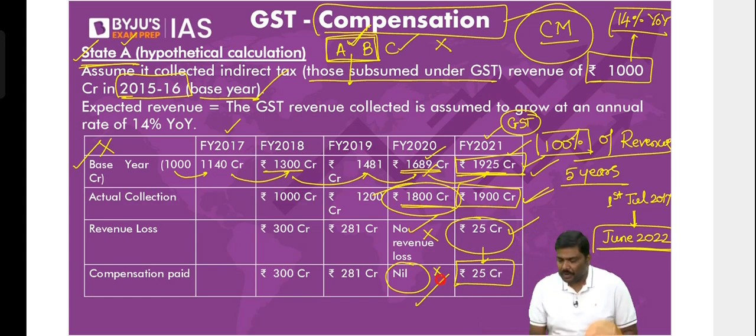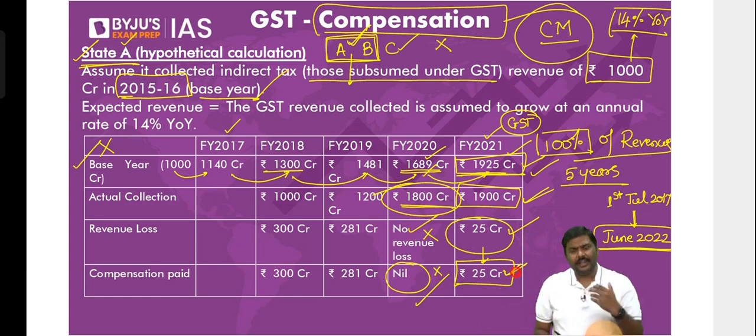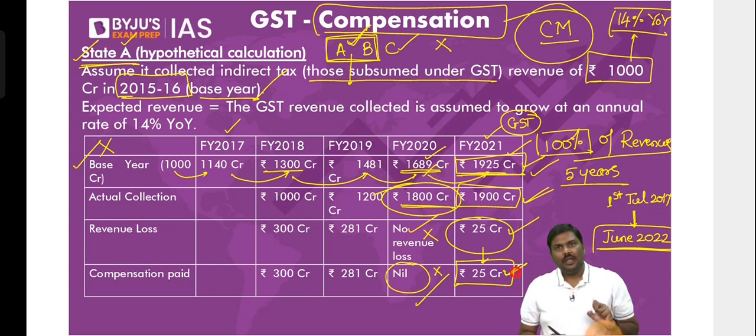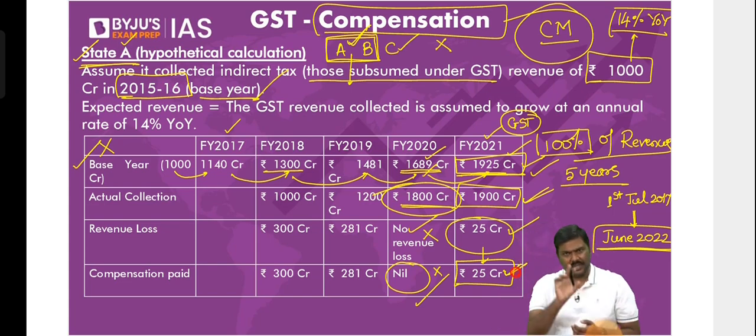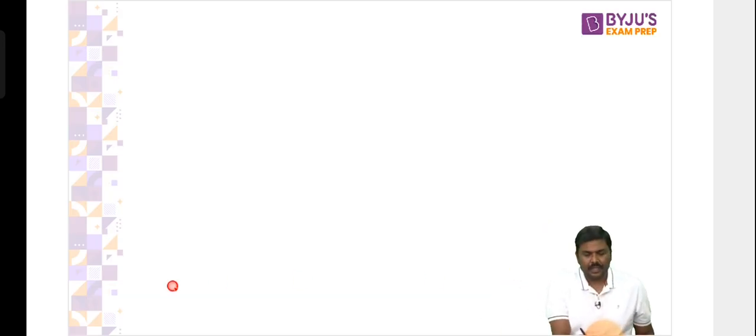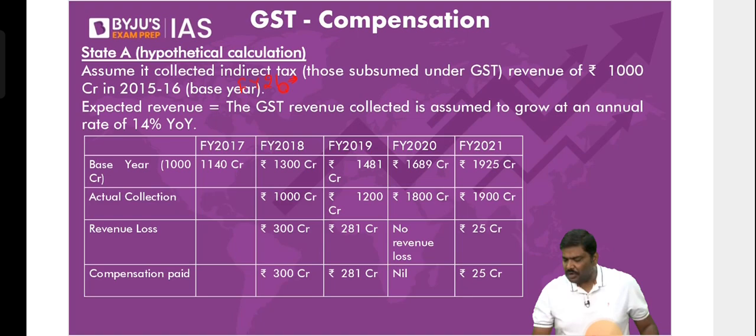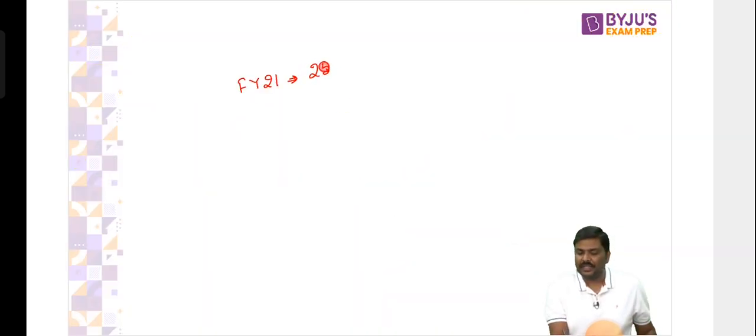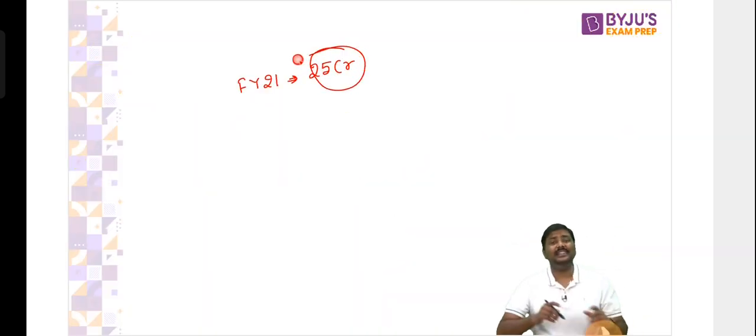Now, the next important point. When you say it will be implemented for a duration of 5 years and the central government will provide the revenue compensation, from where will the central government get this money? For example, in the financial year 21, the revenue loss is 25 crore. So the central government is giving 25 crore rupees to the state government. From where will the central government get this 25 crore rupees?